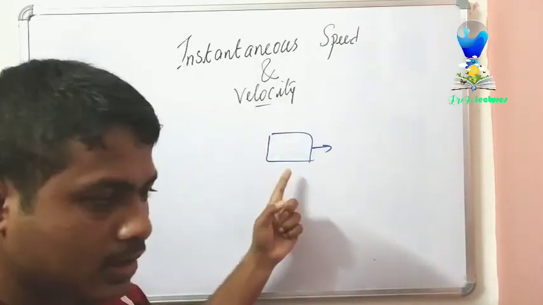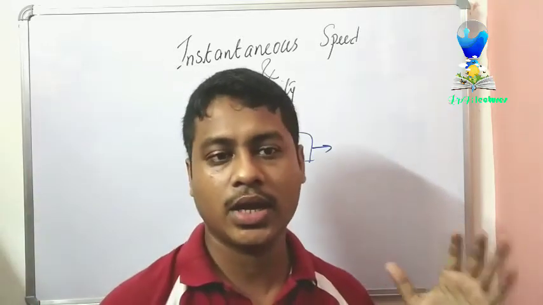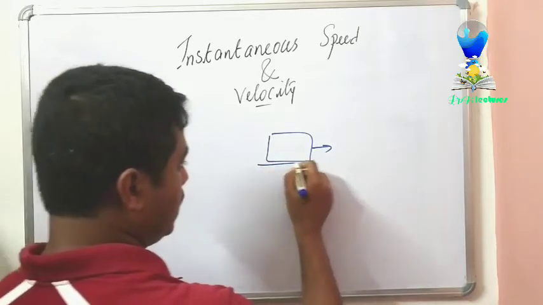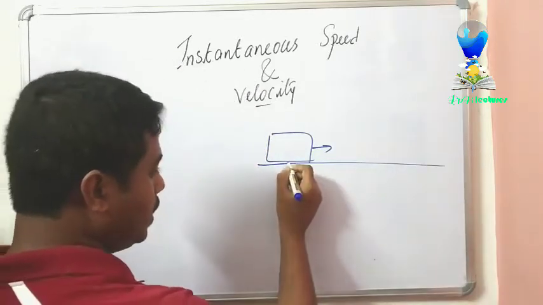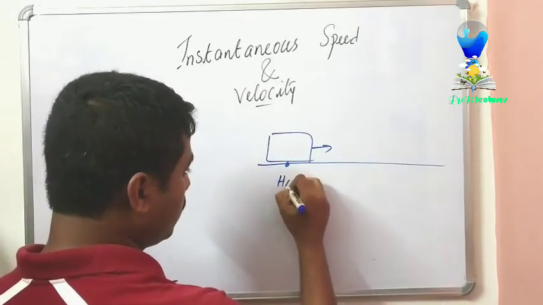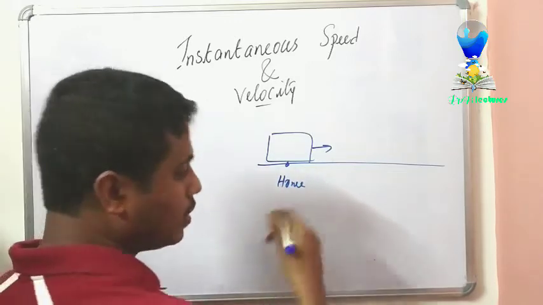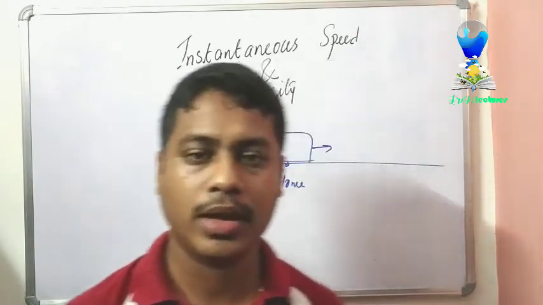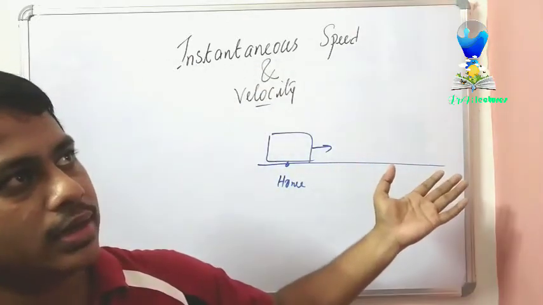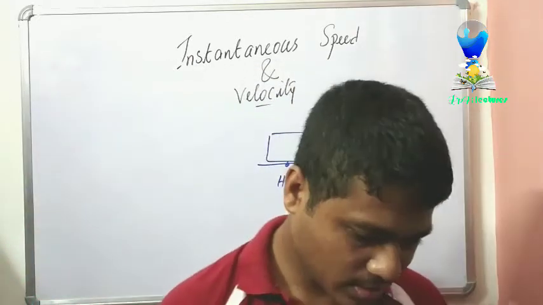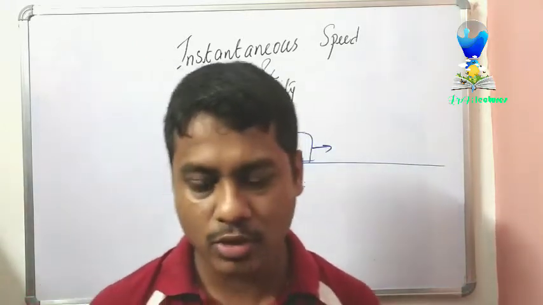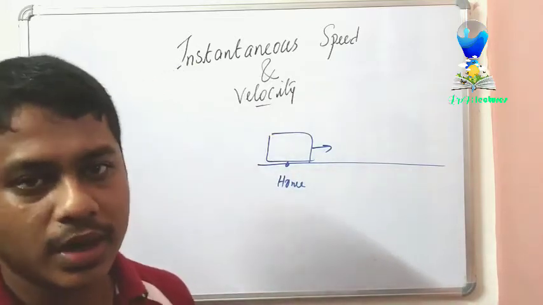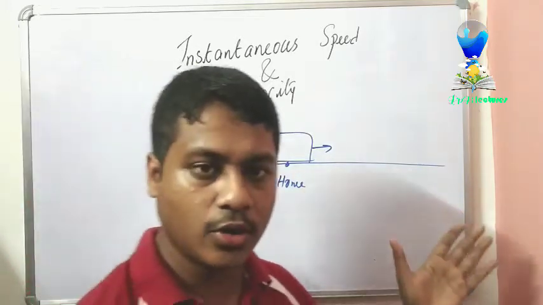So this object, if it is considered that it is moving in a non-uniform motion, suppose this is a road, this car has started from his home. Suppose it is going towards a road and it is meeting a traffic point. Suppose there is a traffic signal or traffic jam also in between. So what will happen? The car will reduce its speed, and sometime if it gets a free road, it will take up its speed.